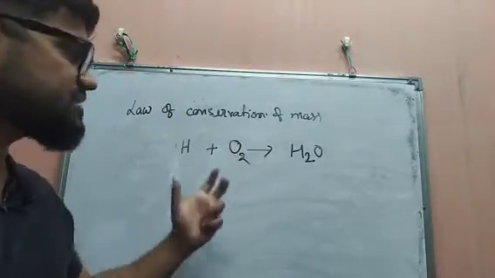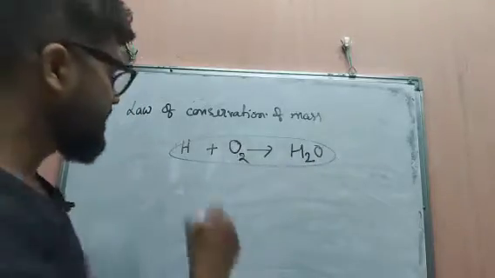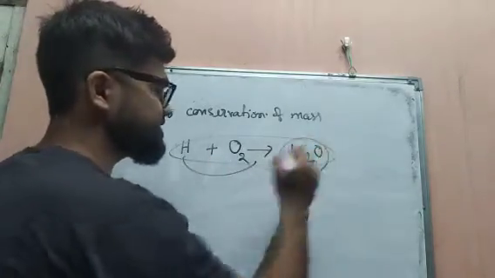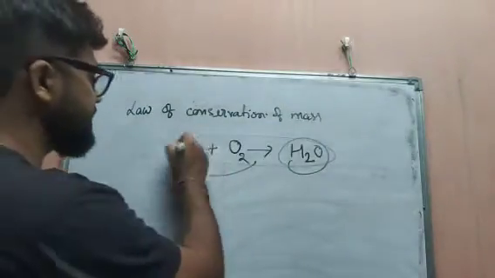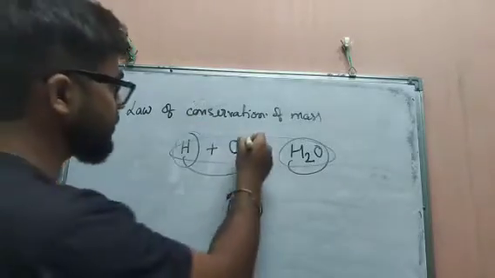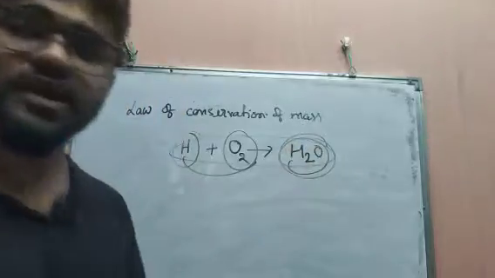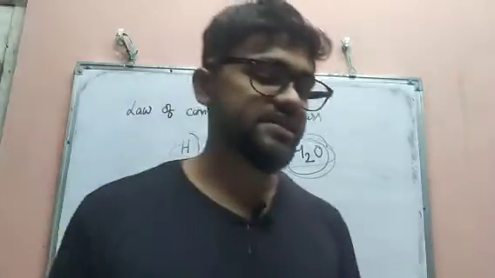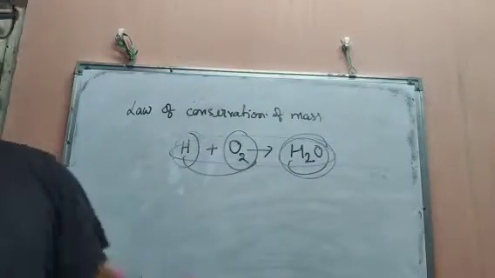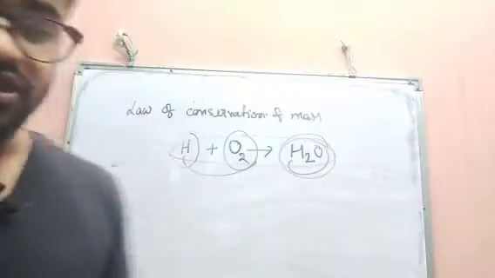The mass on the left hand side will always be equal to the mass on the right hand side. That means the amount of hydrogen and the amount of oxygen will be equal to their product. So the law of conservation of mass says that mass can neither be created nor destroyed. It will remain as it is. Next we have the law of constant proportion.